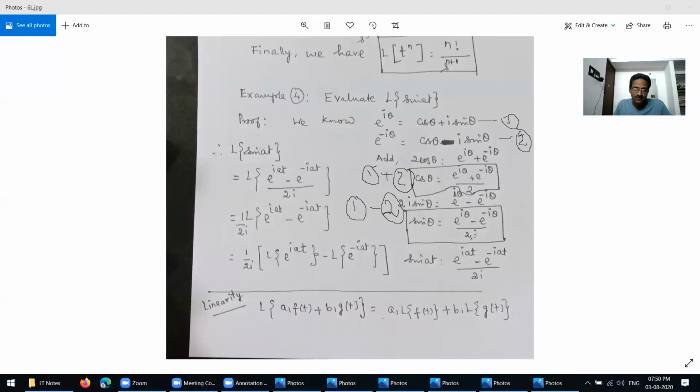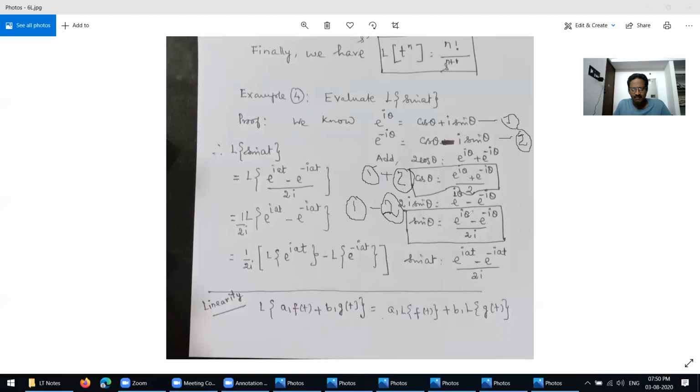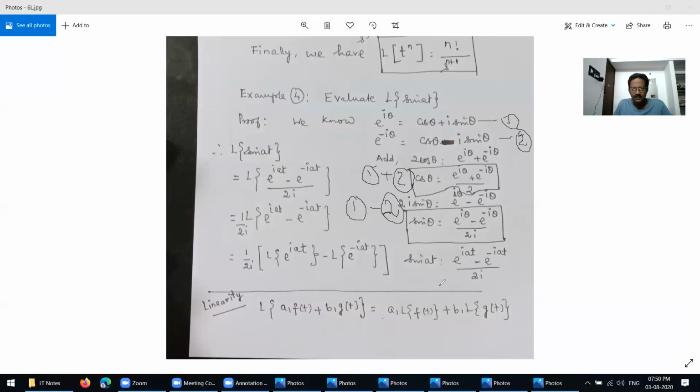So you understand now? Next, we have to find the value for sin at here. So replace i theta by i into at. So sin at equals e power i at minus e power minus i at divided by 2i. So this is sin at equal to this much.